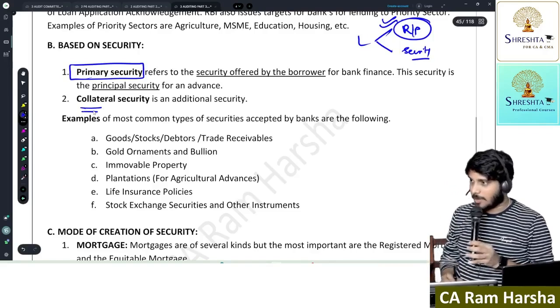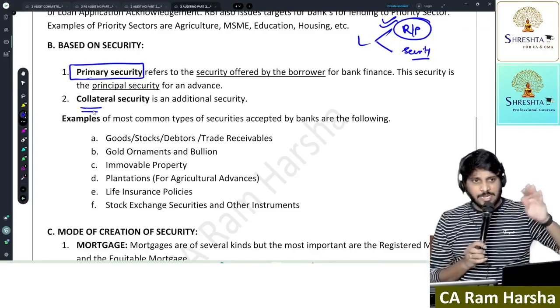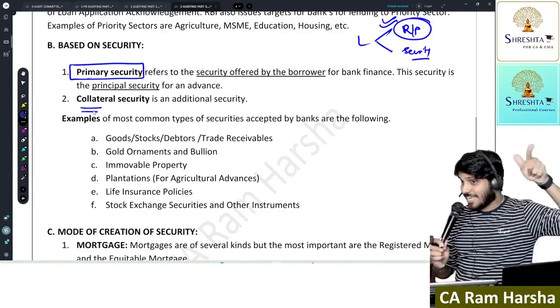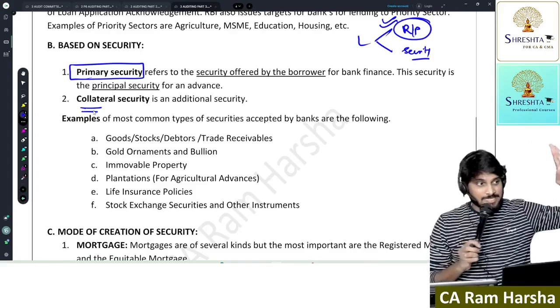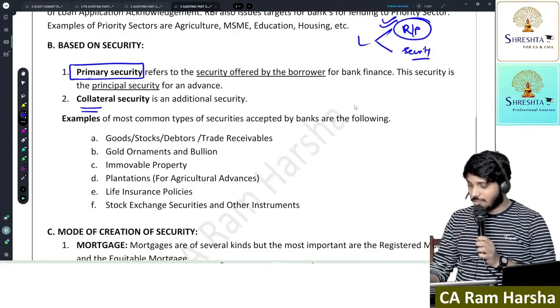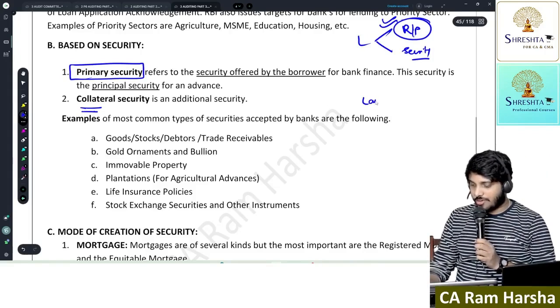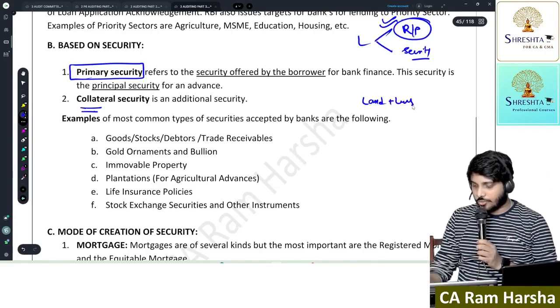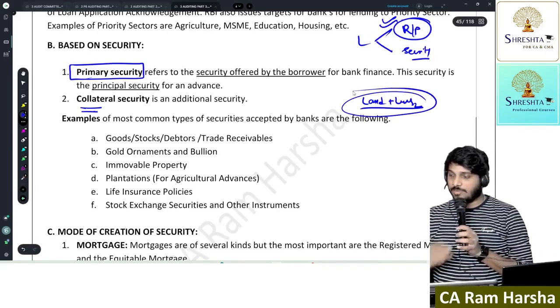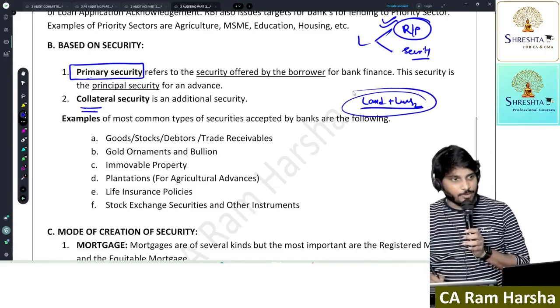Collateral means what? If the primary security fails to discharge my liability, then I will come and touch your secondary security, that is collateral. Suppose to buy a house, I offered my land plus another land too. Two lands I offered as security and got a housing loan. Both are primary only. Getting the point?